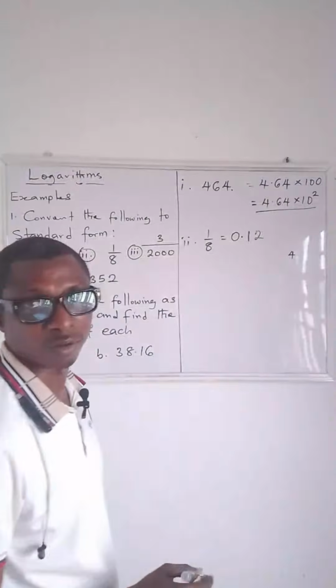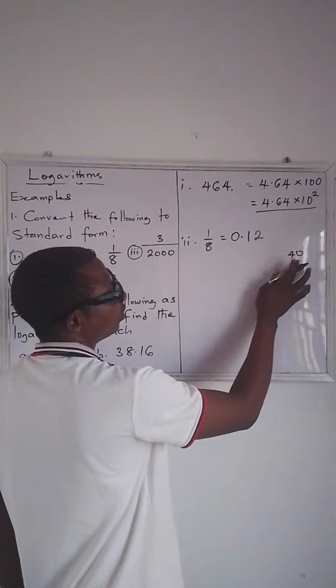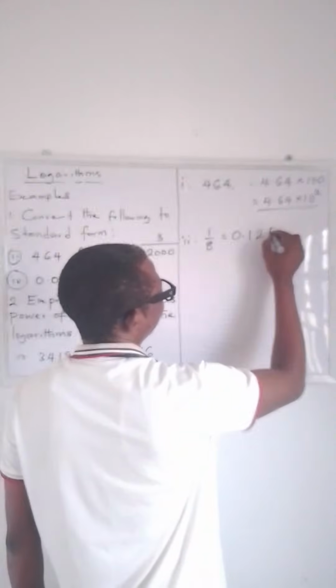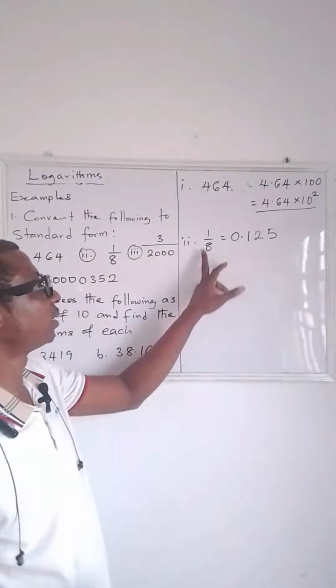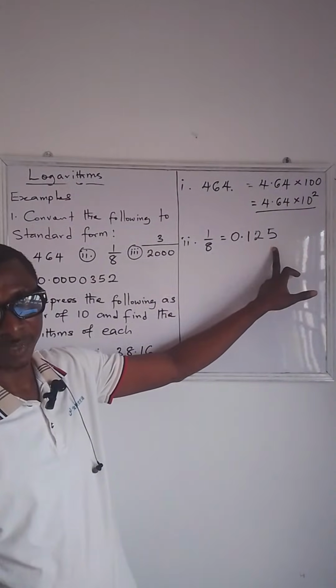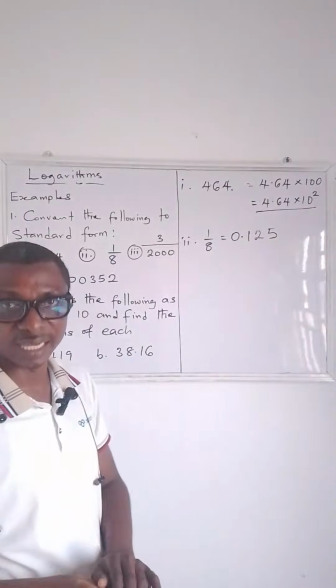Put 0 at the back of the remainder, and that's 40. How many 8s are you going to see in 40? That is 5. So now we have converted 1/8 to decimal.